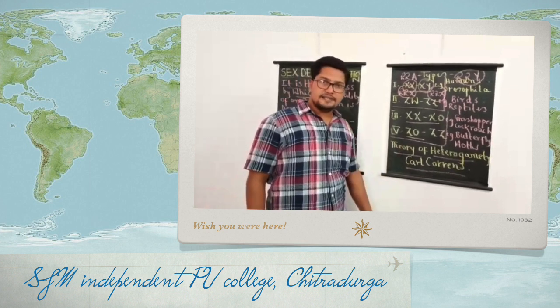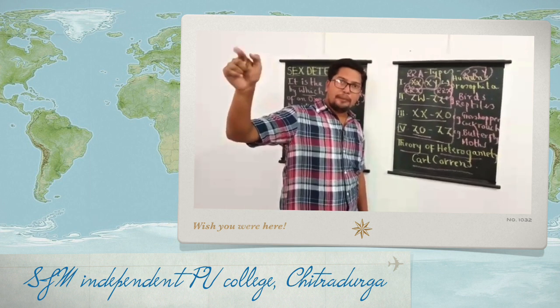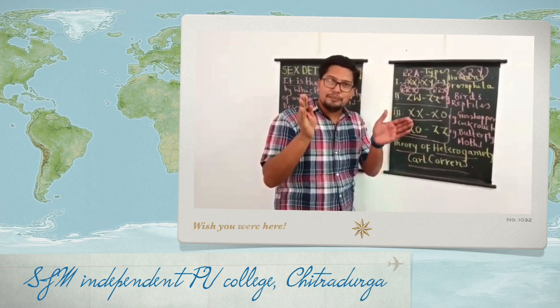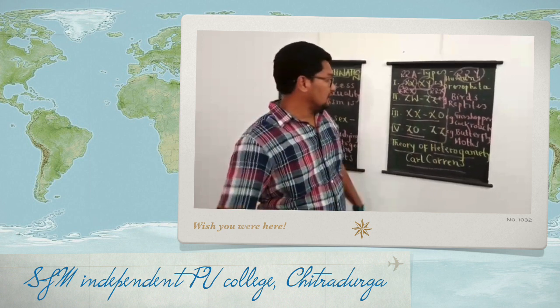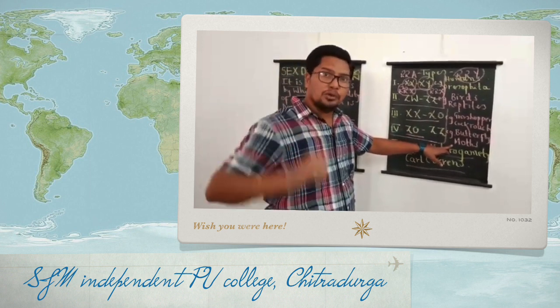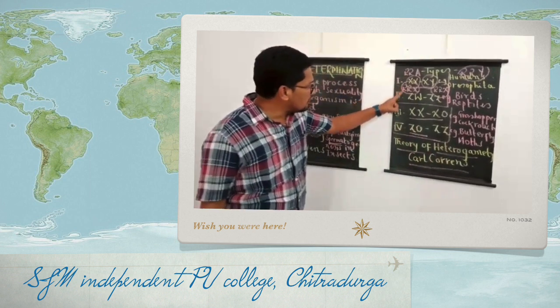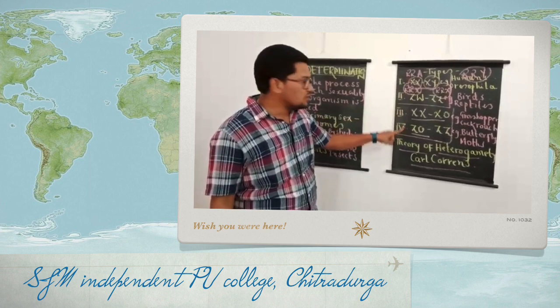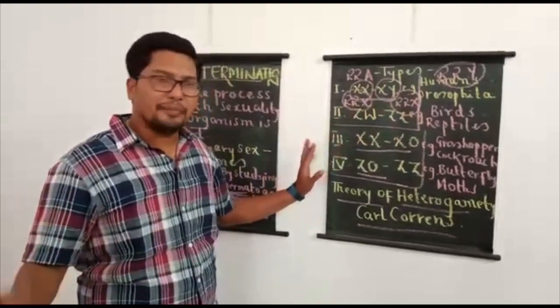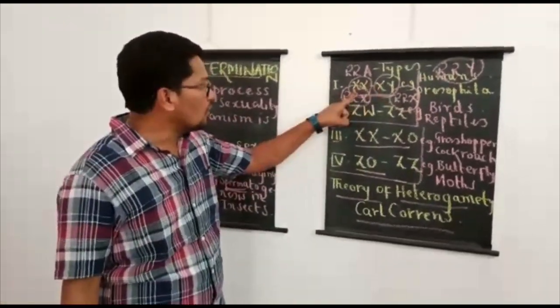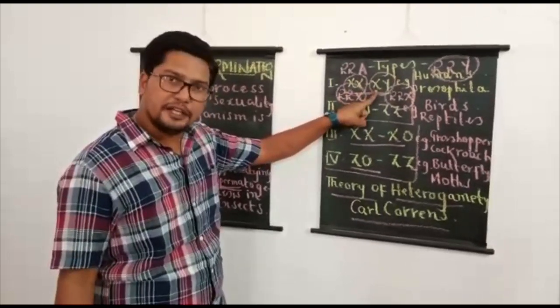What does this theory tell us? Sex of the offspring is always determined by the heterogametic parent. I am repeating this because usually in NEET and CET, questions are asked like that. Like in birds, which parent is homogametic? In moths, which parent is heterogametic? Such types of questions are asked. To avoid confusion, students should always write the chromosomal arrangement of the female parent first and the male parent next, so that you can easily remember. When it is XX-XY, you know female is homogametic, male is heterogametic.